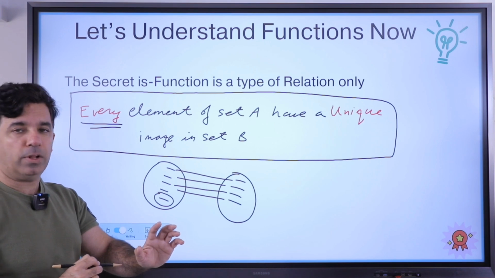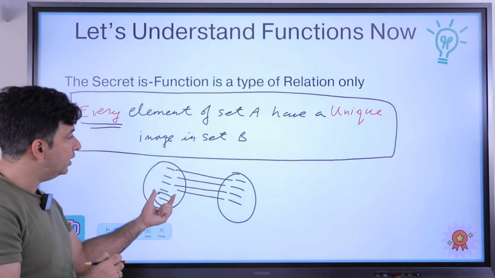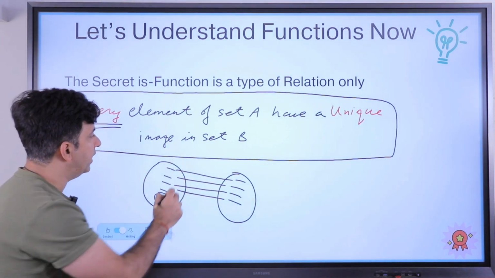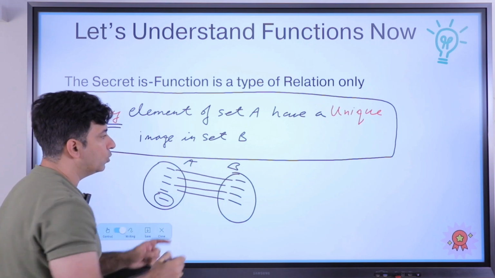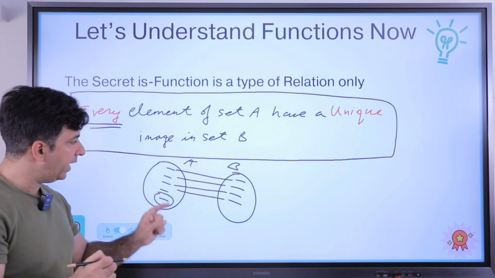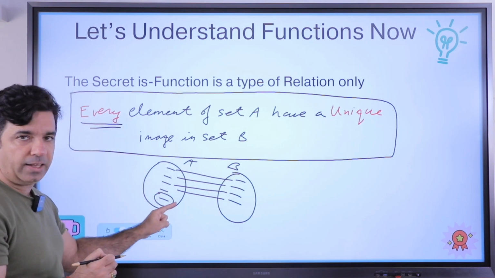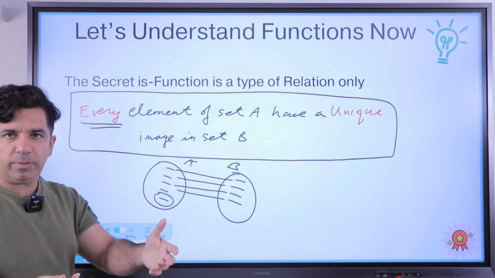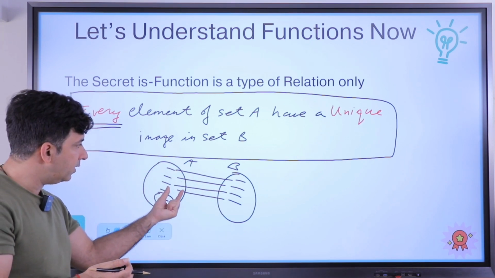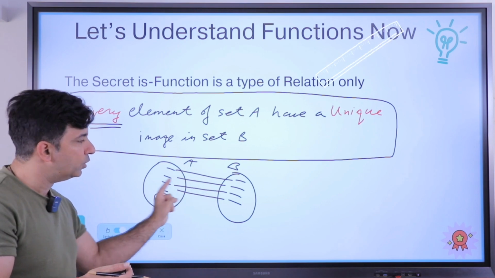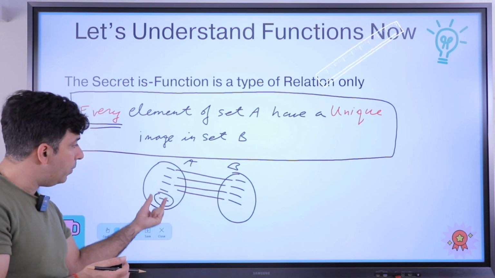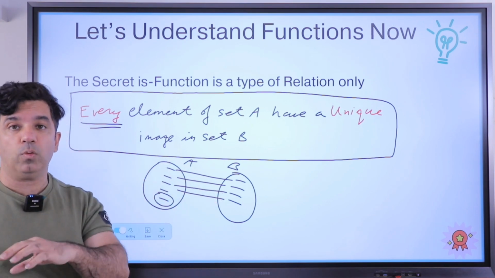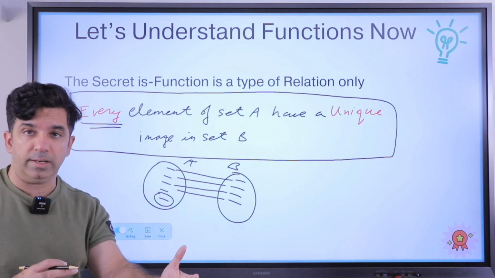We have seen examples in which a relation is connected between just these two sets A and B, and the connection between A and B could be of this format, and some element in this set A could be left out. It would not be part of the domain.